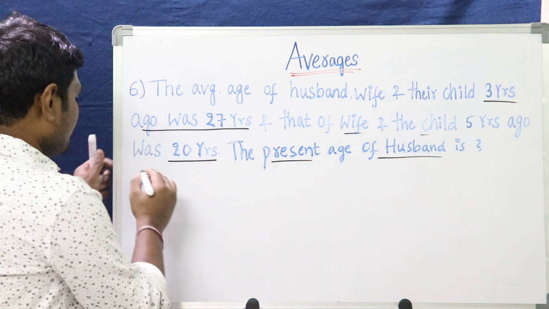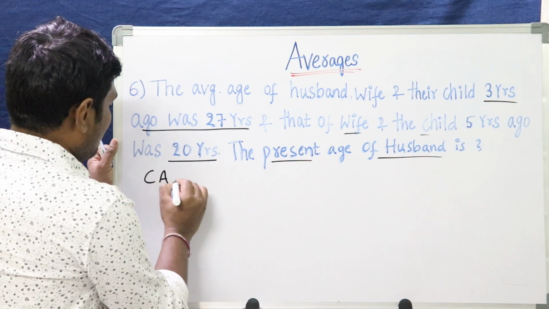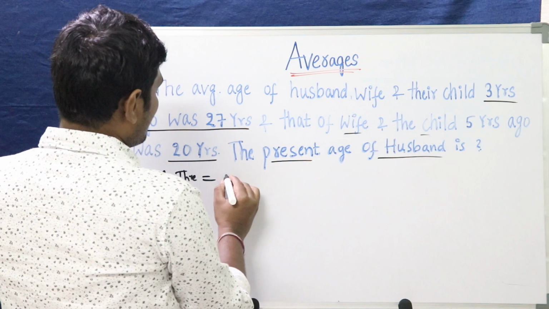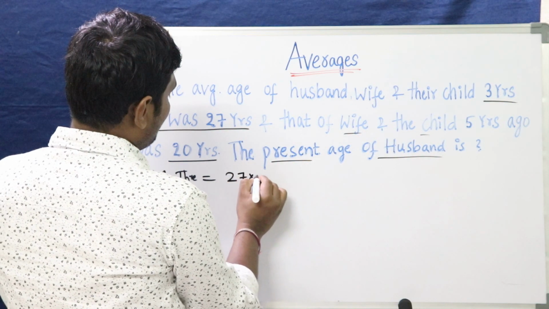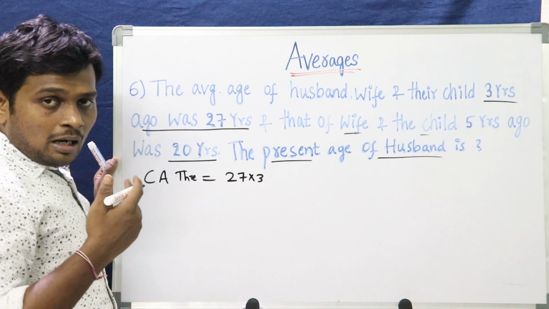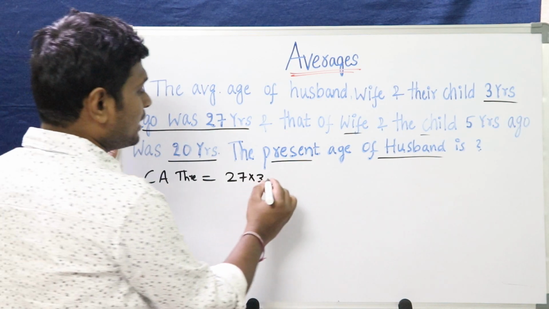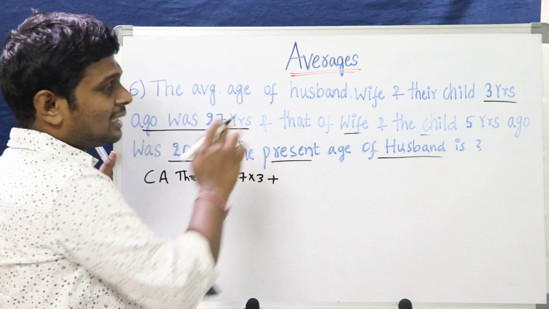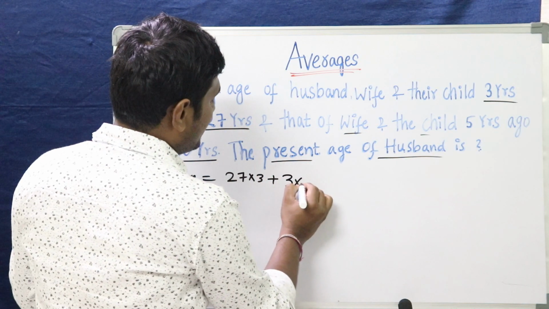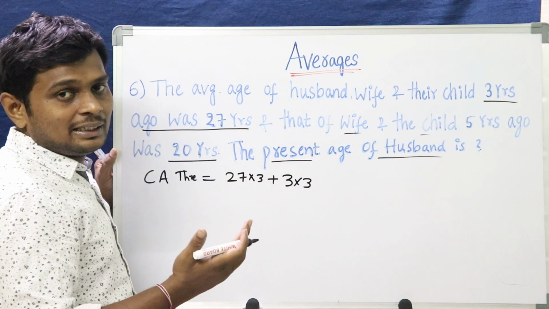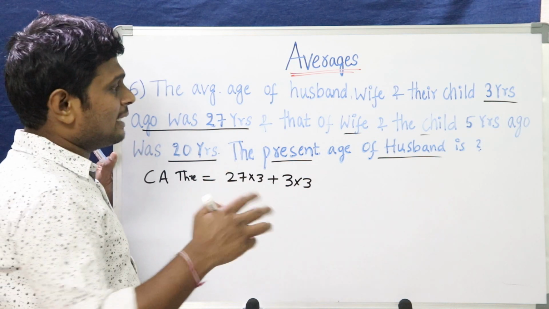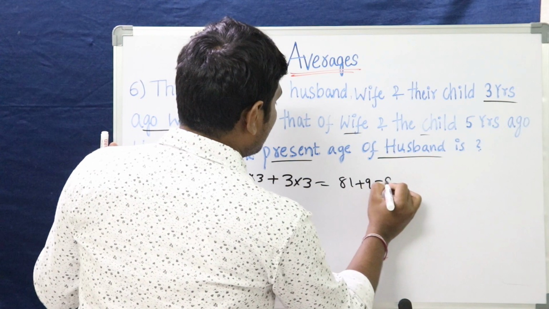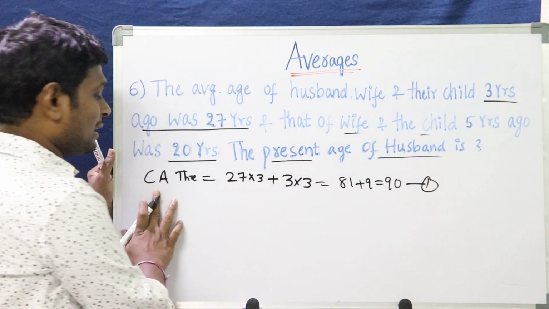Let's solve that. The current age of the 3 people: 3 years ago it was 27 into 3, because the total number is 3. But after 3 years, how much will it increment? Each year they get one more year, right? Total people are 3, so 3 into 3, total 9 years they will get in the 3 years. Each person will get 3 years. So let's add this: 81 plus 9, that is 90. This is the first equation, current age of 3.